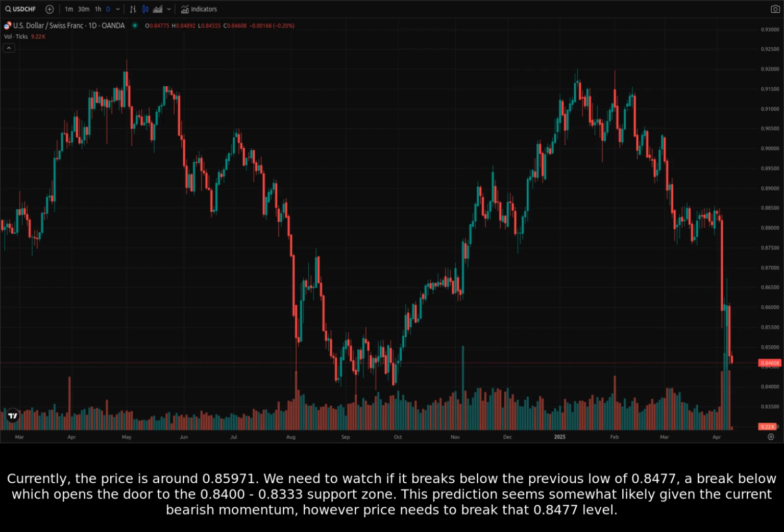0.85971. We need to watch if it breaks below the previous low of 0.8477, a break below which opens the door to the 0.8400 to 0.8333 support zone. This prediction seems somewhat likely given the current bearish momentum, however price needs to break that 0.8477 level.